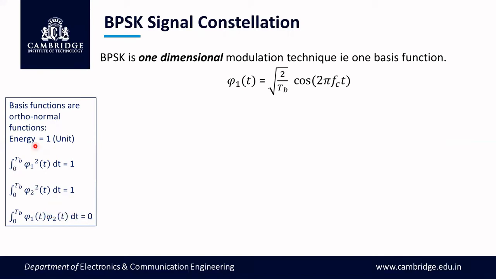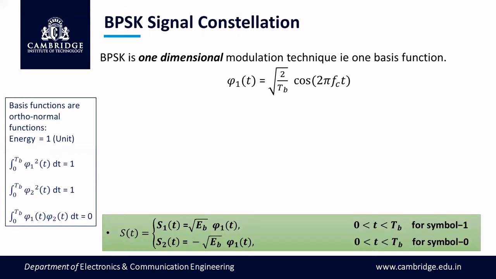This property of the basis functions is very useful in detection at the receiver. Okay. So with this, we once again try to understand the BPSK signal. S of t is going to be either S1 or S2, where S1 contains positive amplitude for phi 1 of t, that is plus root Eb, and S2, representing symbol 0, has minus root Eb as amplitude for the same phi 1 of t.